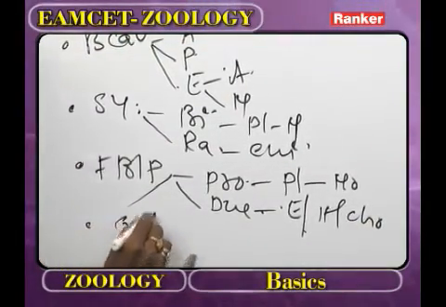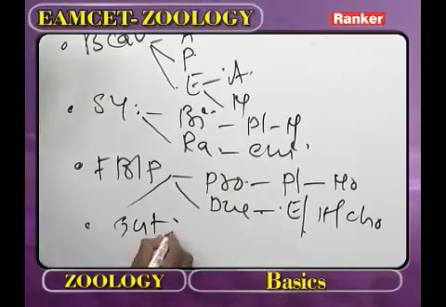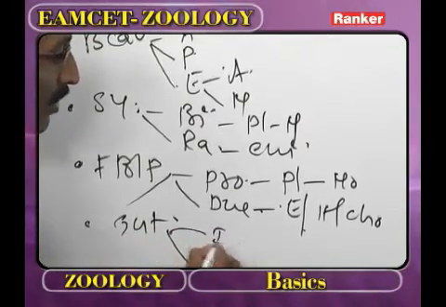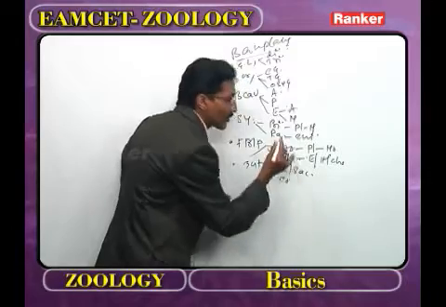Now, what is the next feature? That we call as gut. Here, what is the meaning of the gut? Nothing but the alimentary canal or the primitive gut. As we observe, the gut is again of two kinds. One we call incomplete, also called sac-like. The second one we call complete.